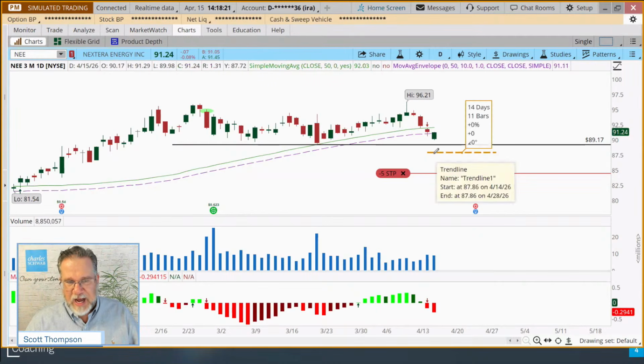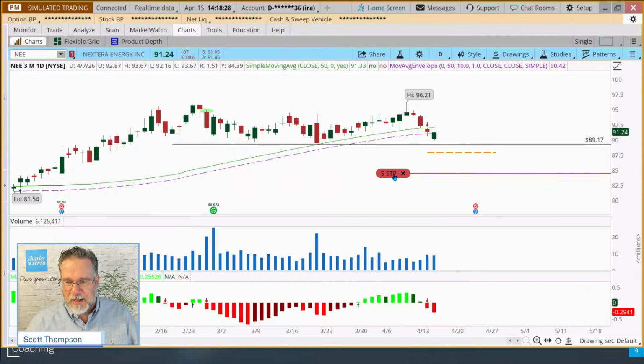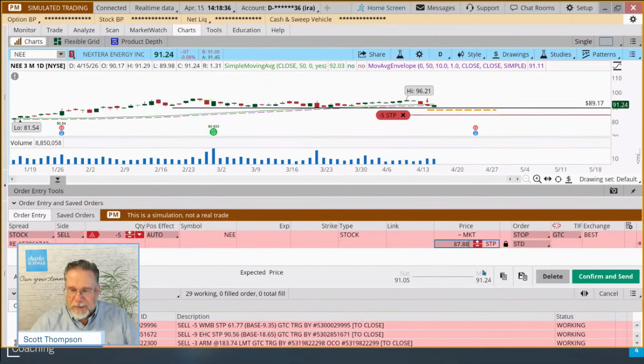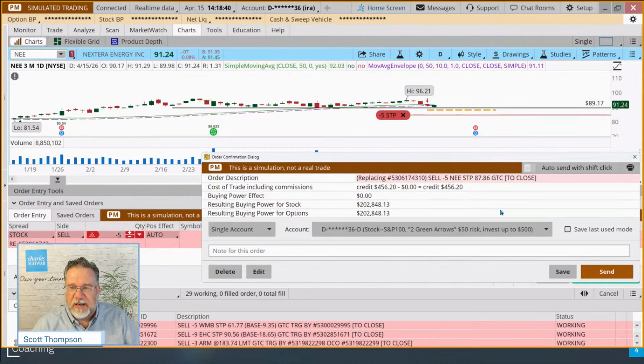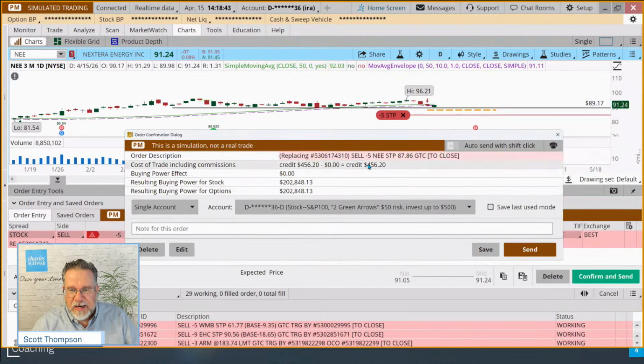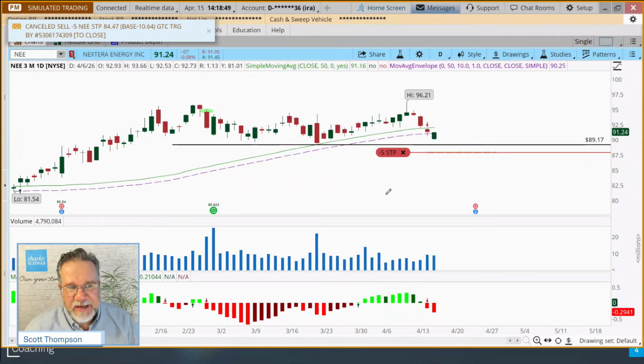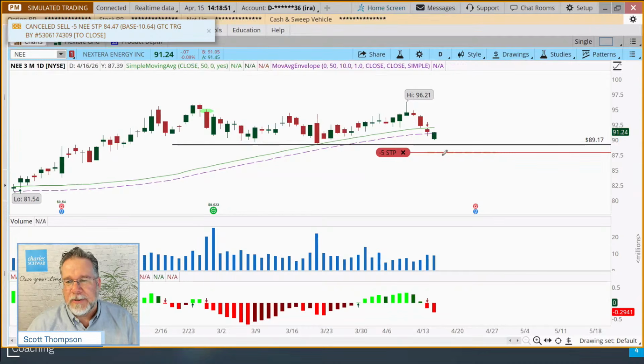I'm going to go ahead and move my stop up to this one here, the 87, 86. So we're going to right click, left click on this, drag it up, get it close, and then hit edit. And we actually missed it by 2 cents. So stop order, good till canceled, hit confirm and send. Recognize the stop is just a trigger point, could be filled lower than that. Send that order off, and now we've done our daily routine managing our NEE position.